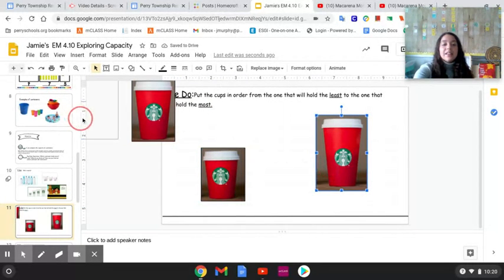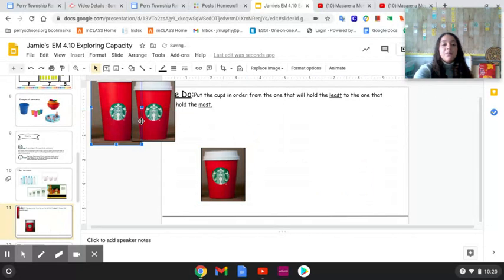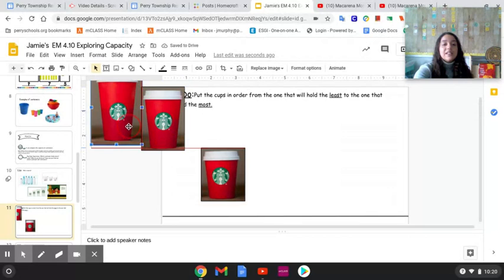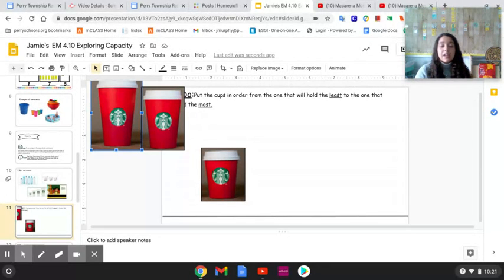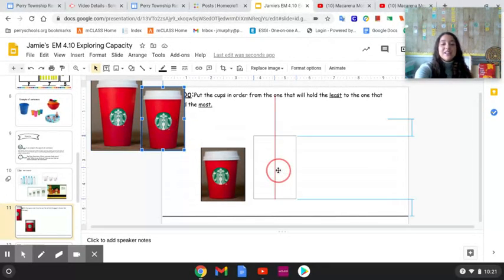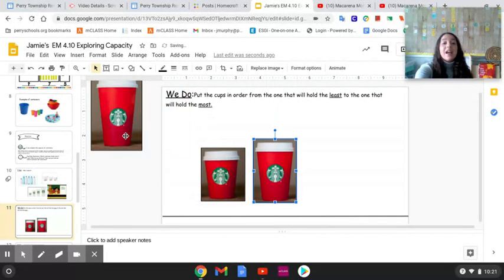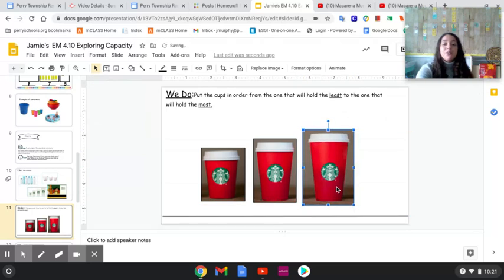Now let's look at these 2. Which one would come next? Do you think it's going to be this cup or this cup? Which one can hold the least? You're right. I heard you say this cup is next. And then finally, this big Starbucks cup can hold the most. So we ordered our Starbucks cups from the least amount to the most.